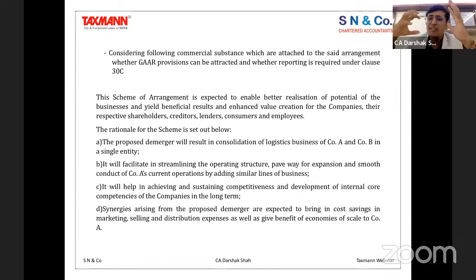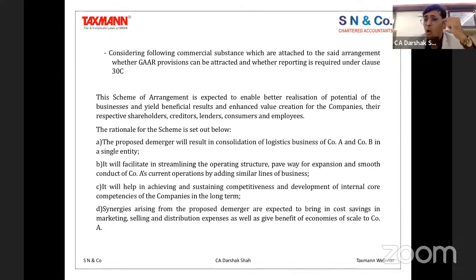And therefore there was substance behind this particular demerger, wherein company B got merged with company A, so that company A has holistic power to run this logistics business even in the region where company B was. So there was a commercial substance, number one.